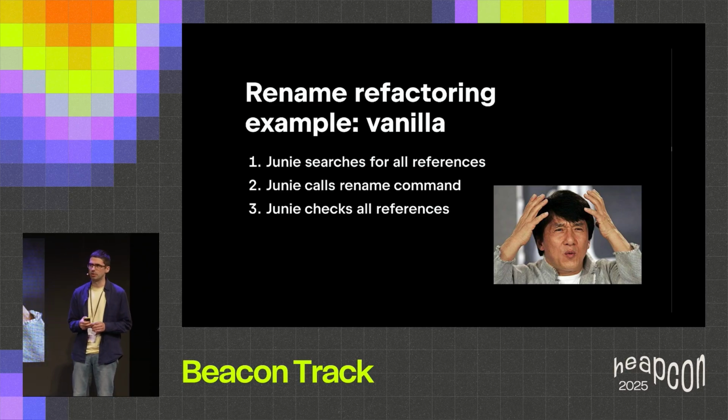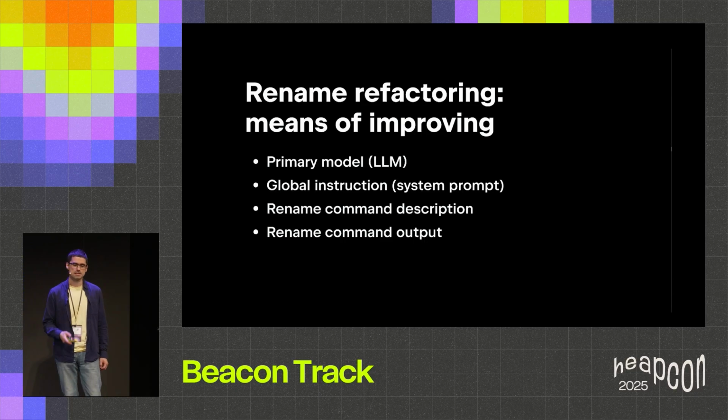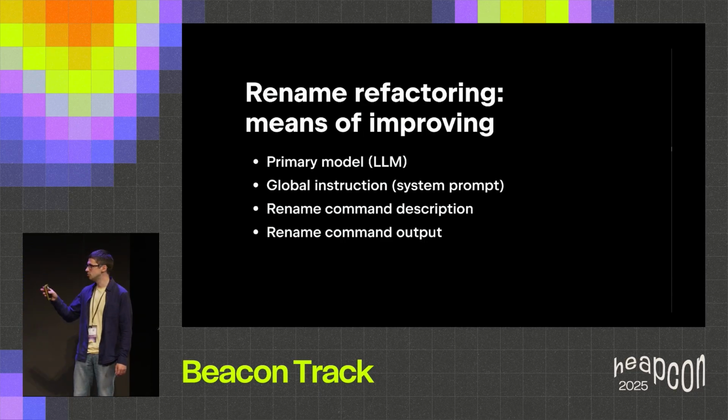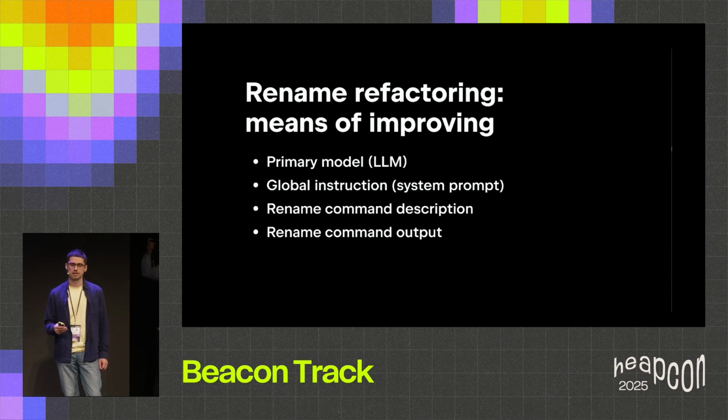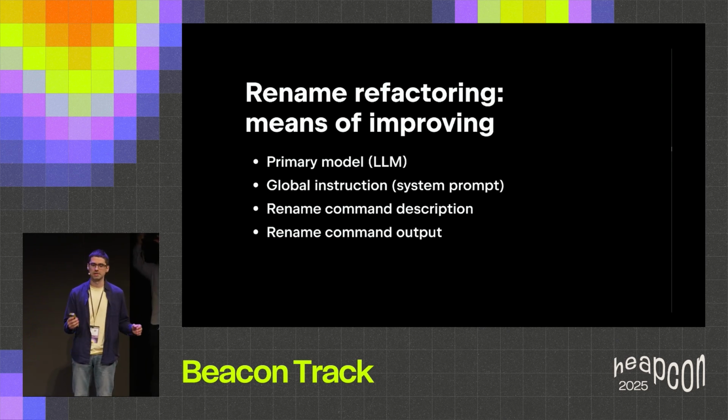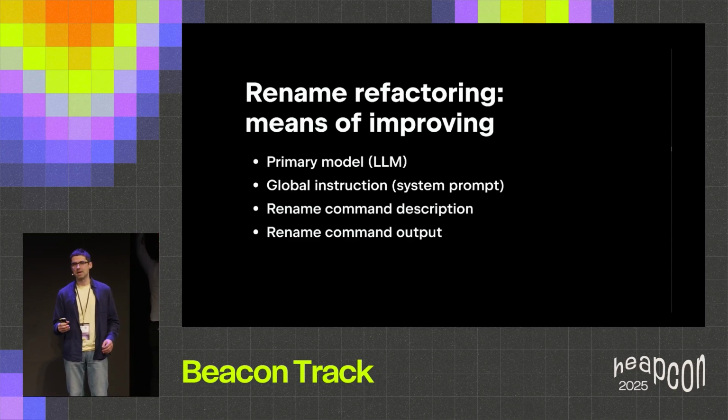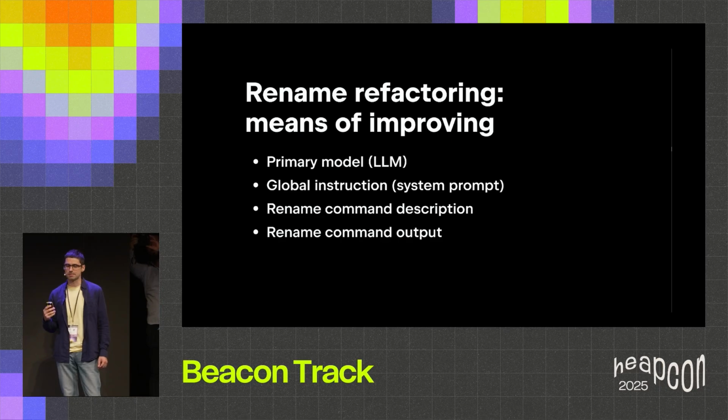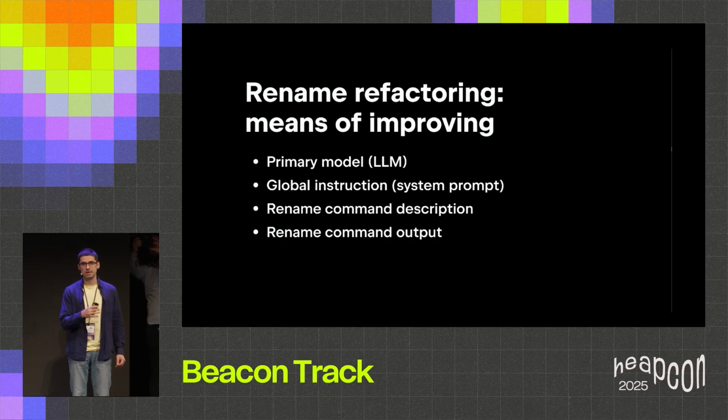Let's think a bit about what means we have to influence the agent behavior. We have quite some ways, and let's discuss them. First of all, we can try doing something with the primary model, our LLM. We can try using another model, for example, or we can try fine-tuning if it's available. Also, we can go with prompting. We can change the system prompt or global instruction for the LLM, maybe adding some additional instructions for renaming, maybe adding some examples there. Also, as a subset of prompting, we can change the rename command description, maybe add some examples there.